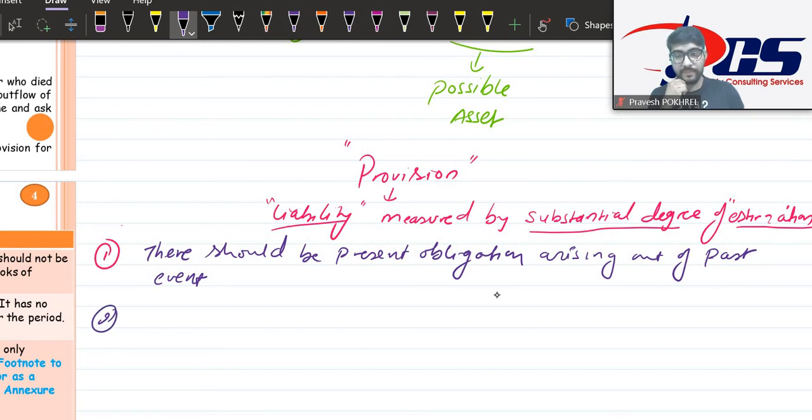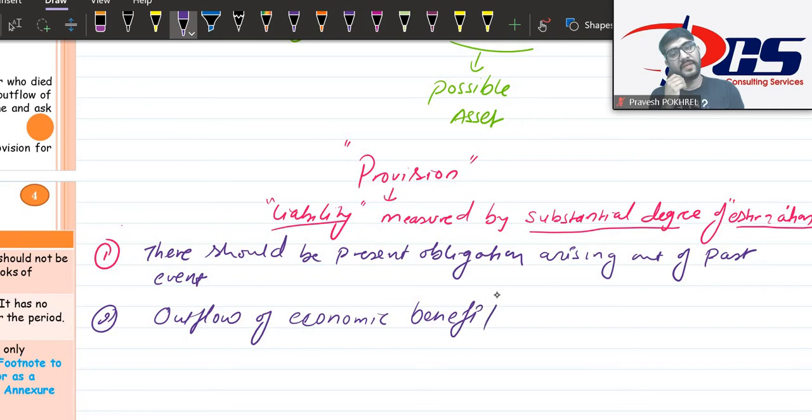Second one, outflow of economic benefit is probable. This is very important. Till we were discussing the contingent assets and contingent liability, I was using the word possible.